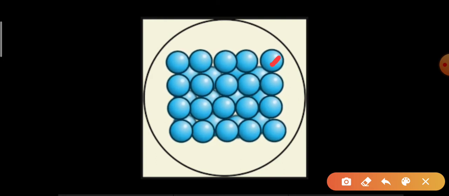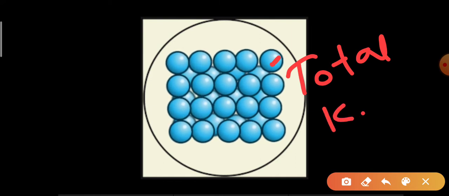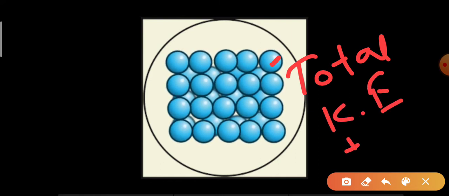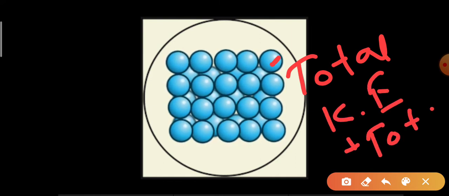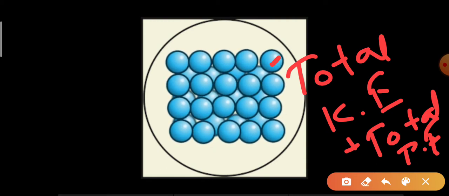So what is heat actually? Heat is the measure of total kinetic energy of the molecules plus total potential energy. Total kinetic energy plus total potential energy is also called total internal energy. So heat is the measure of total internal energy of a system. Okay, so what is heat? Heat is the total internal energy.